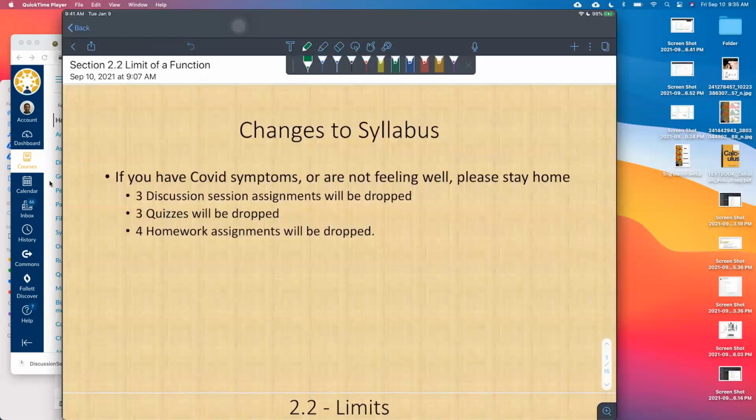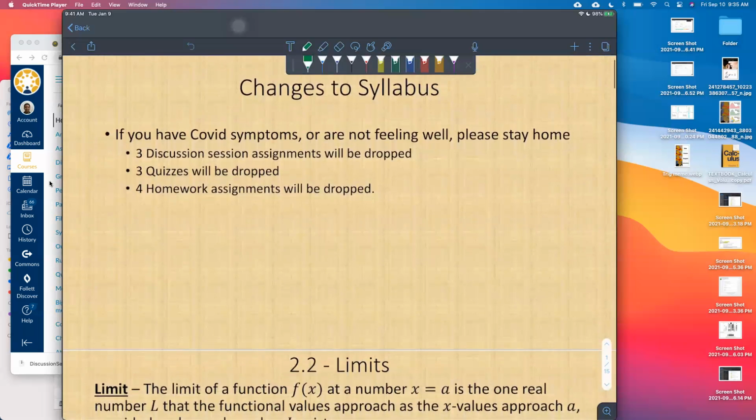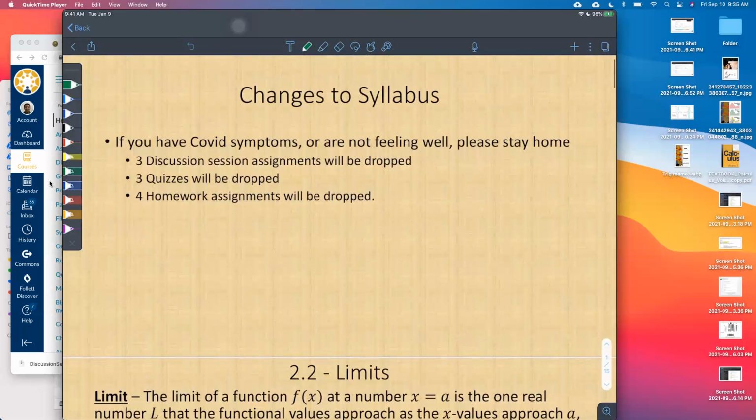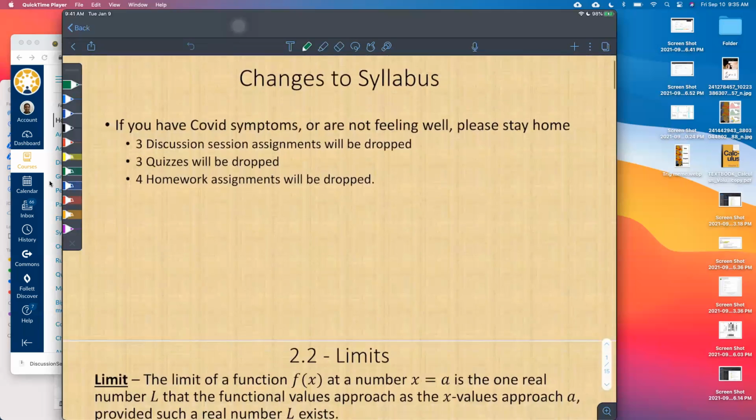Because you missed none, but we still drop your lowest ones, right? That would be the best case scenario, but we're just putting this in place just in case anybody feels sick and doesn't feel like coming to discussion or something like that, okay? All right, so just keep that in mind. Same thing, if I feel sick, I will just not show up. And we have things in place, somebody either to cover or post the video, depending on what were to